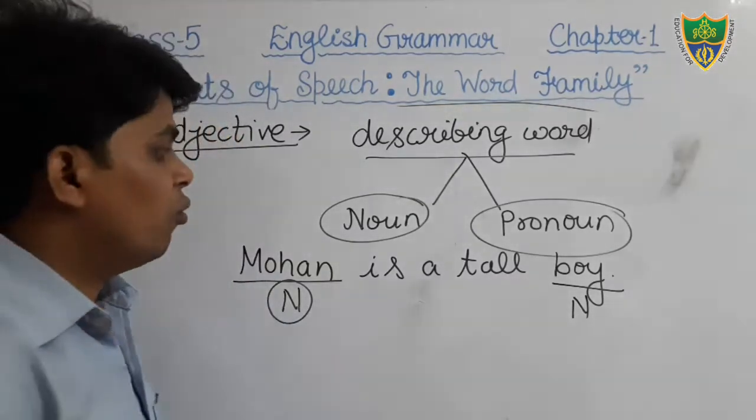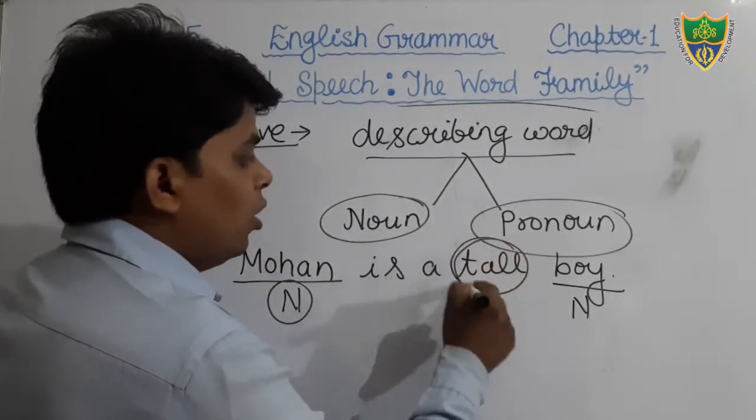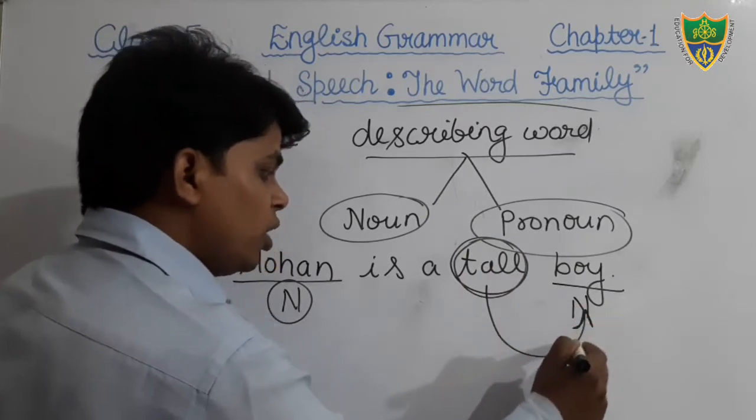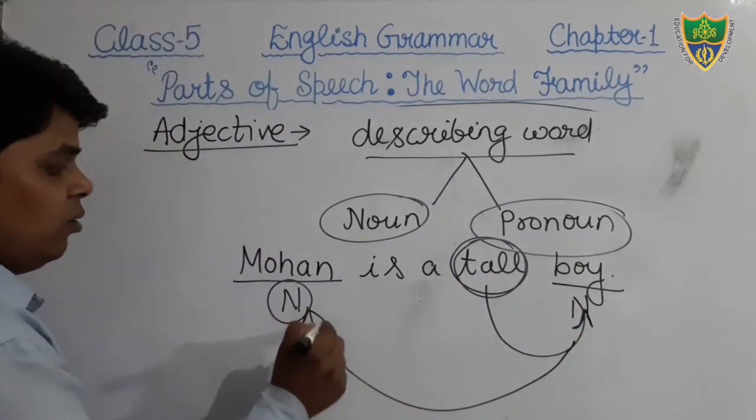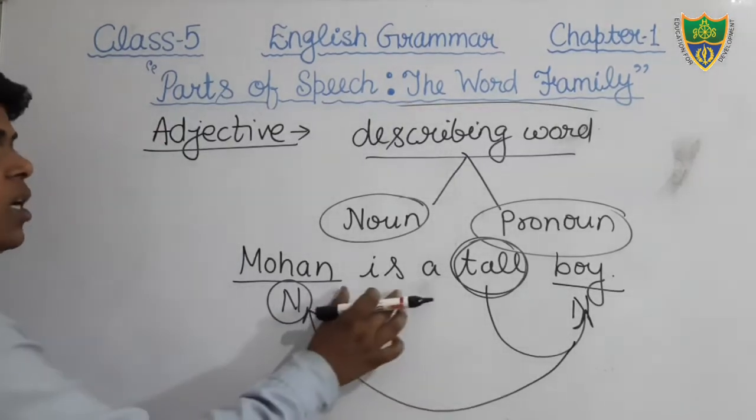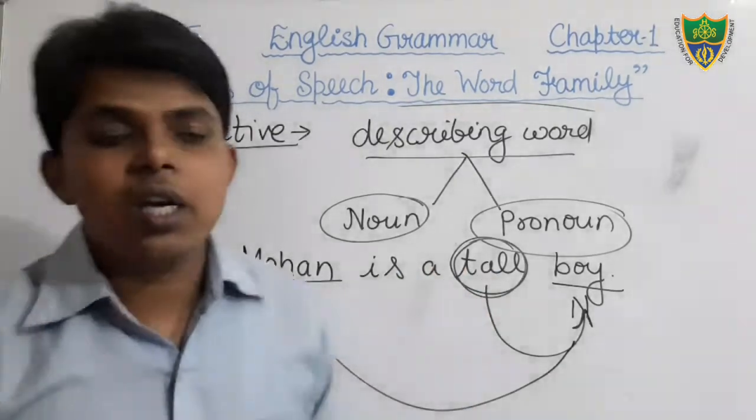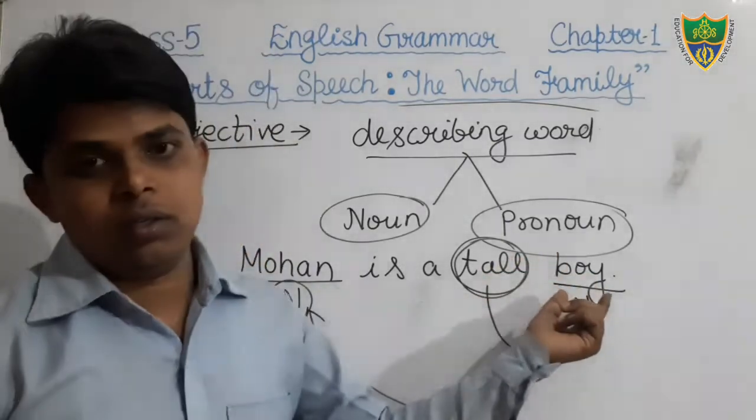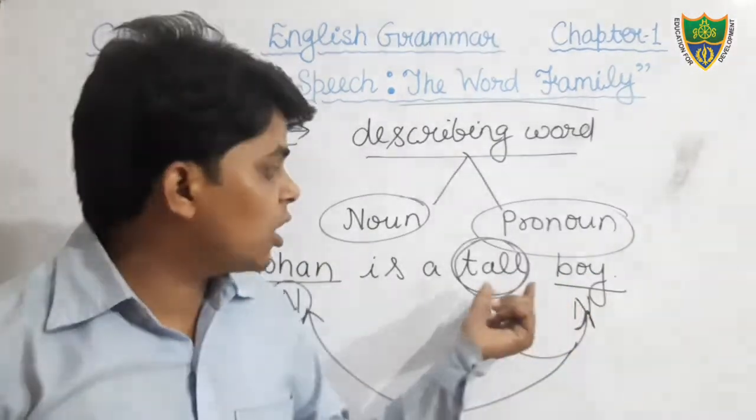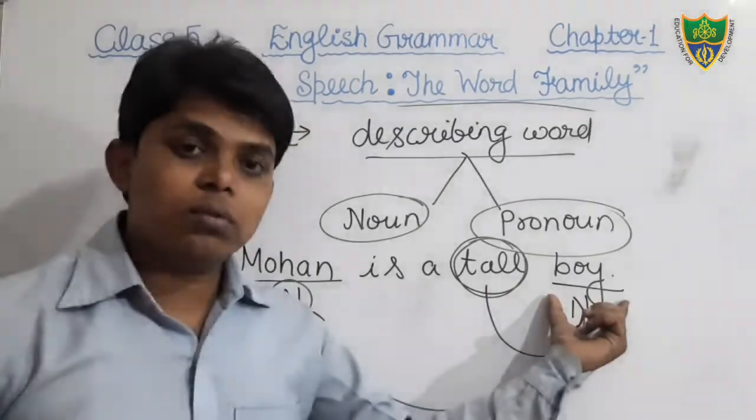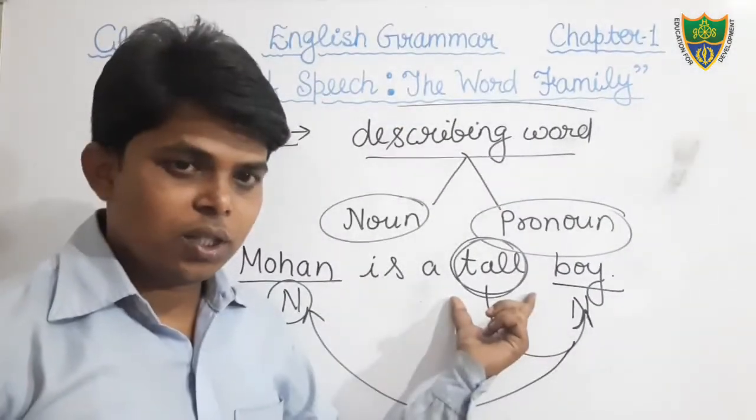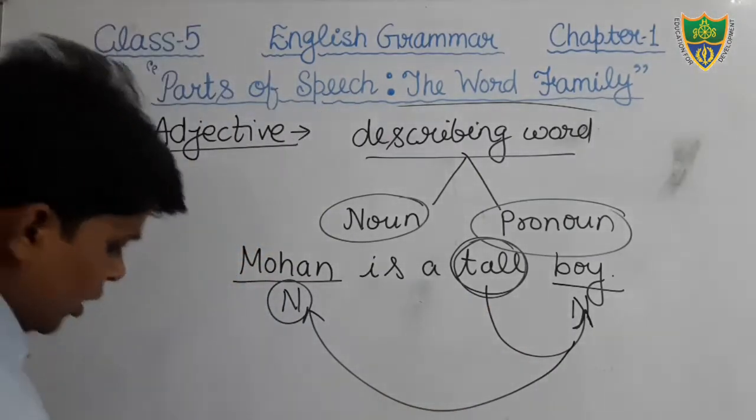You can see the word tall denotes the quality of this boy. And who is this boy? That is Mohan. Mohan is a tall boy. Here the word tall describes the quality of the boy. It describes the quality of a noun. Therefore, that is adjective. Okay, one more example we can see.